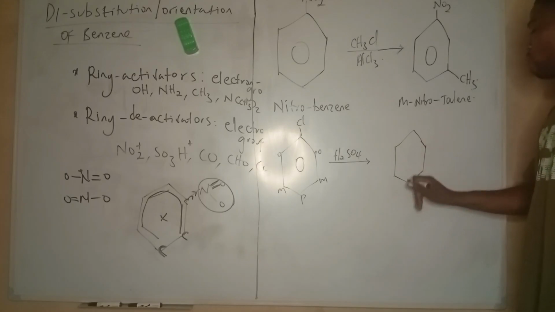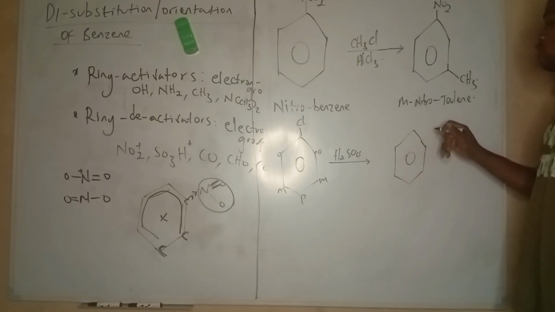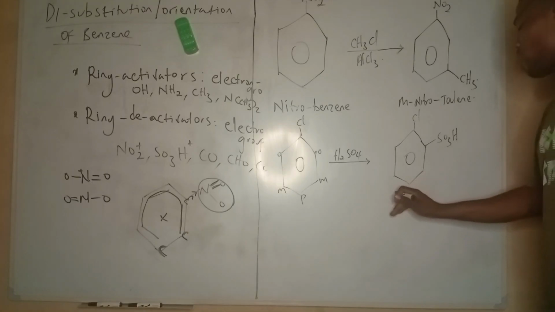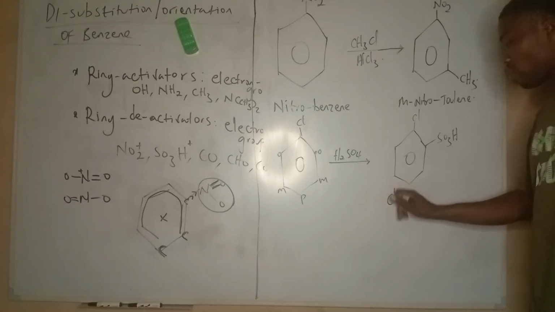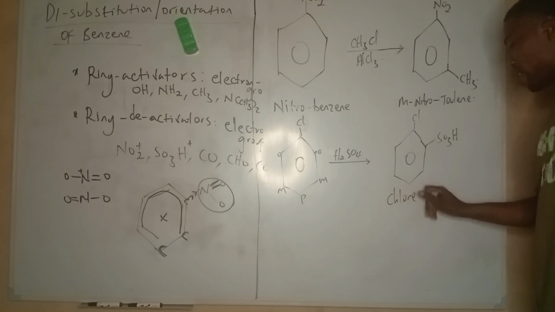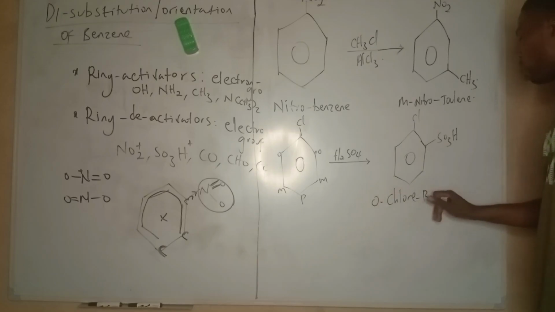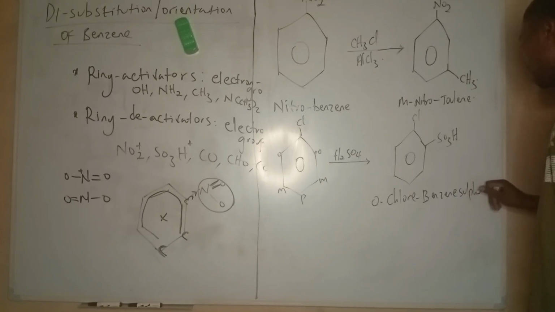Somehow we're going to produce a compound like this, with Cl and SO3H. So we're going to have chlorobenzene sulfonic acid, ortho-chlorobenzene sulfonic acid.